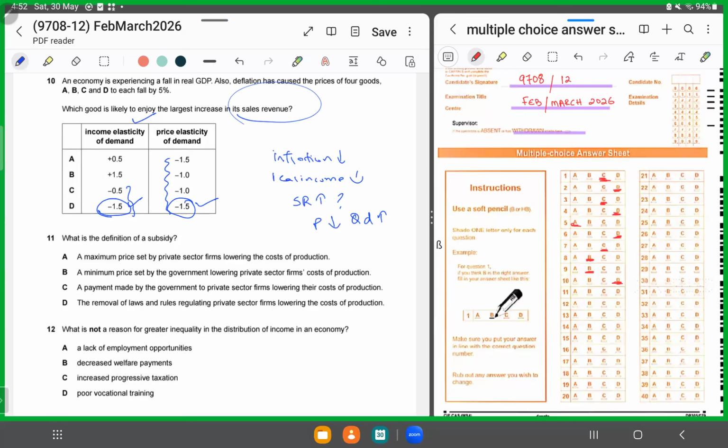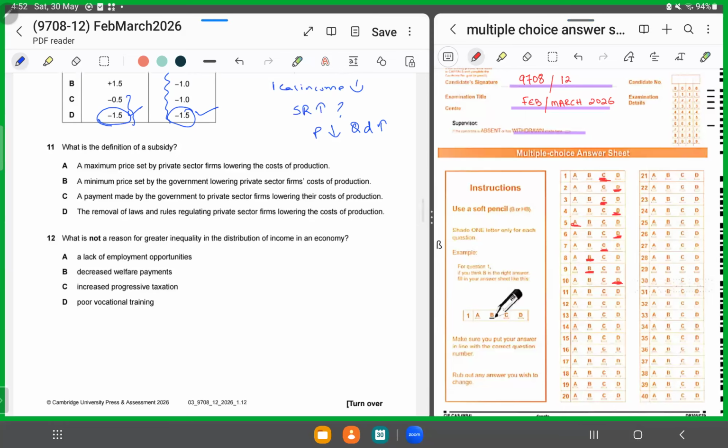I hope it's clear. Number 11. What is the definition of a subsidy? A subsidy is what? These are direct payments made by governments to the producers of goods and services, right? So it's a payment made by the government to private sector firms for lowering their cost of production. As simple as that. It's not maximum price, it's not minimum price, it's not the removal of laws.